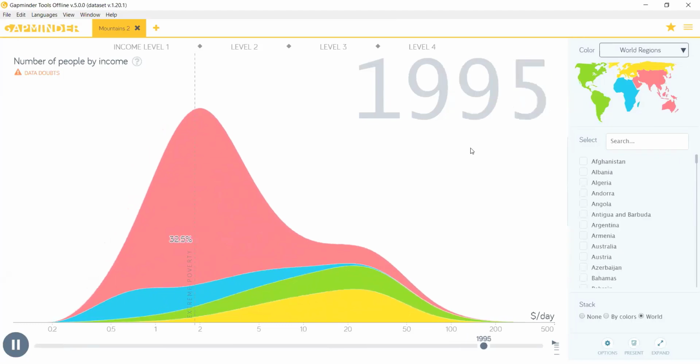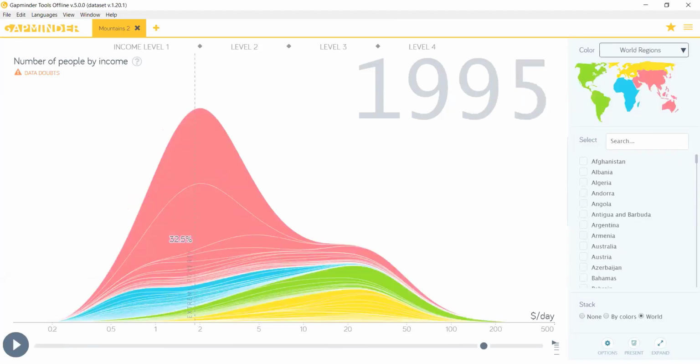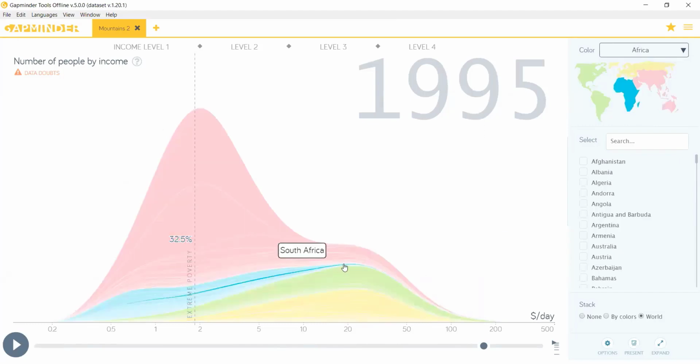But if you look at 1995, you can notice that there are now two peaks. And what are the characteristics of those peaks? The first peak, which has crossed this portion, has almost no presence of Africa. Very few countries have crossed, like South Africa, Egypt, Nigeria, Algeria, and Sudan.